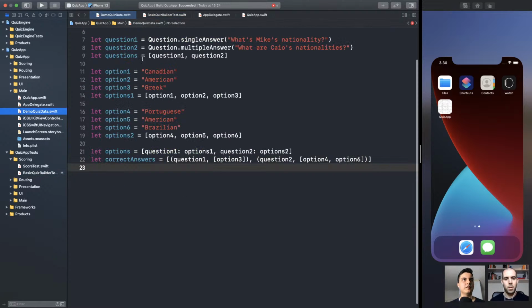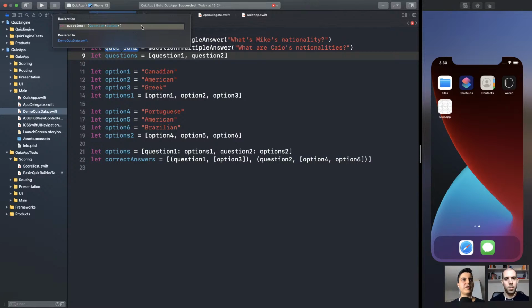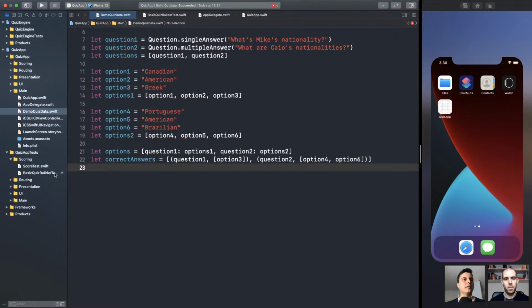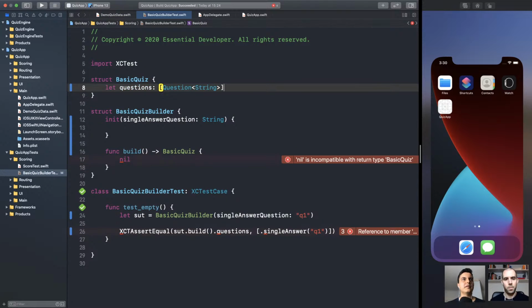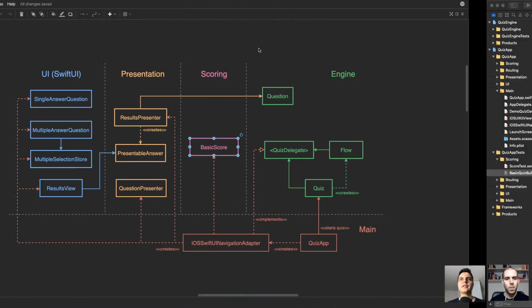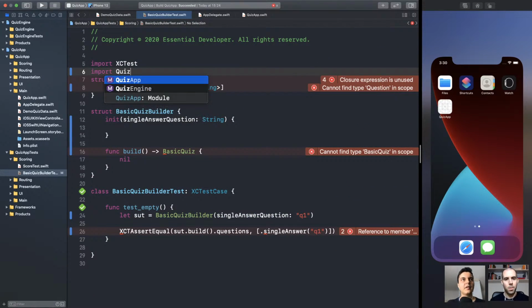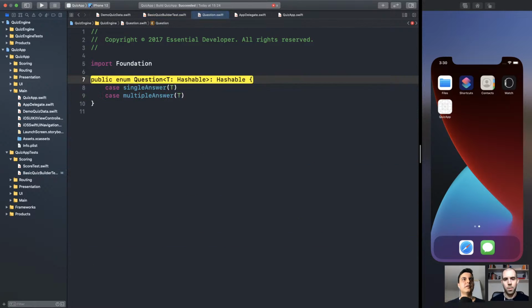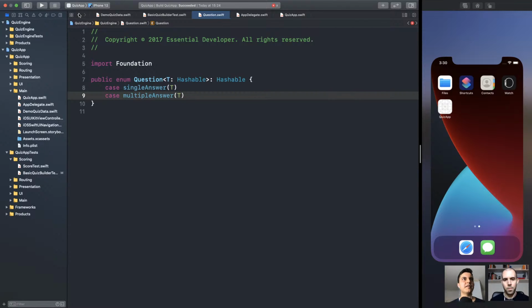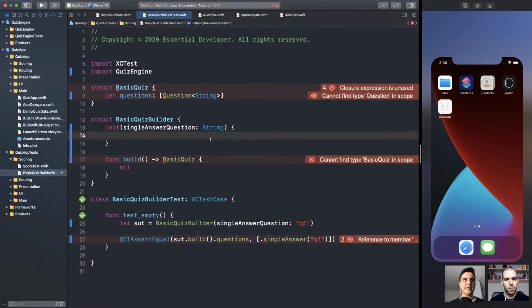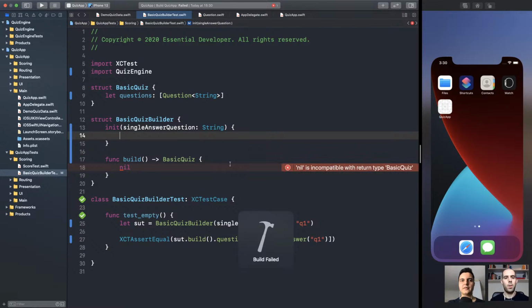Again, let's get the type from our current quiz data. It's just an array of question, which is an enum. So we need to import here. It's defined in the Quiz engine. For now. There it is. Just a simple enum to differentiate single answer from multiple answer. Make sense? I think now we can run the tests.